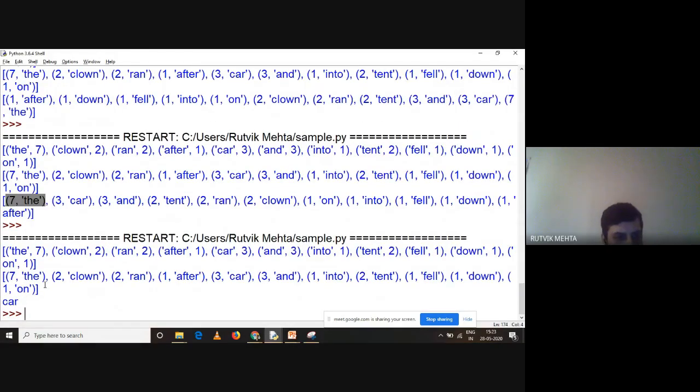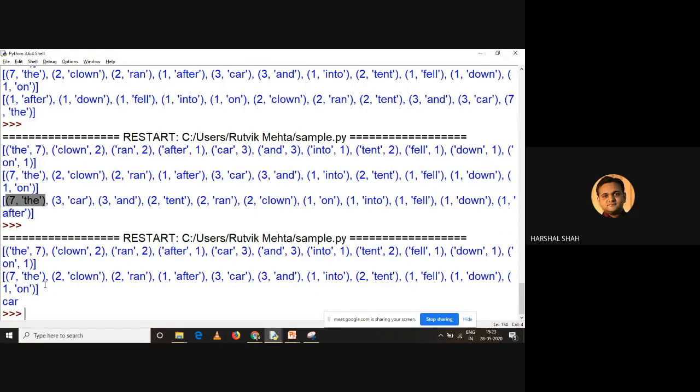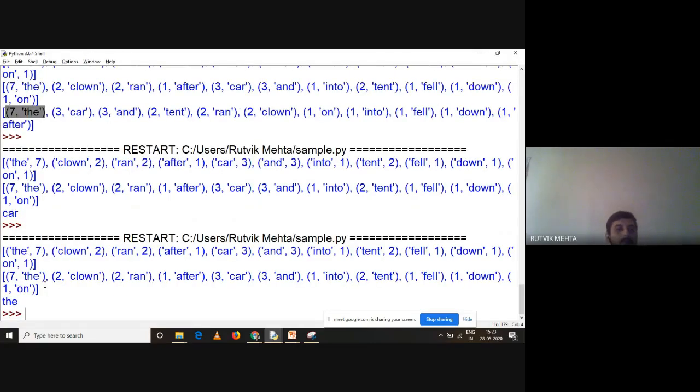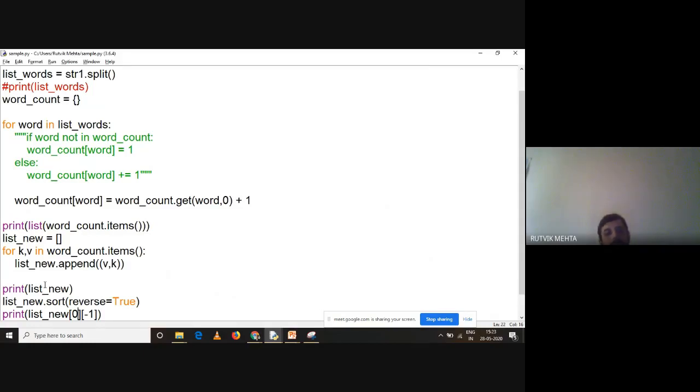Oh, why is it saying car? Sorry, let me check. Sir, it should be 0. Yeah, it should be 0. Great. Sorry, sir. Yeah, it says the, right? It says the, and the count of the word is 7. It is the highest occurring word, right? So you can make it like this. Okay. So this is your whole program.